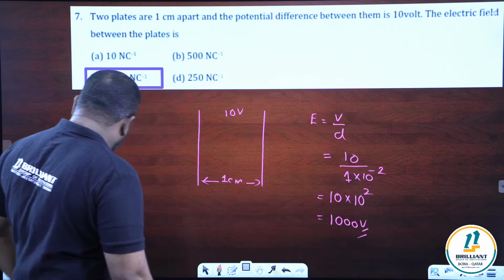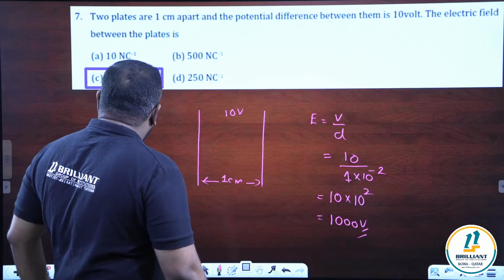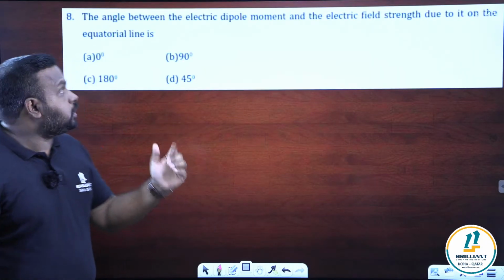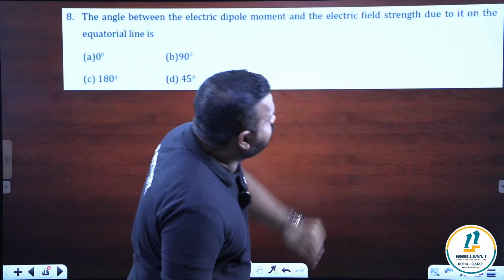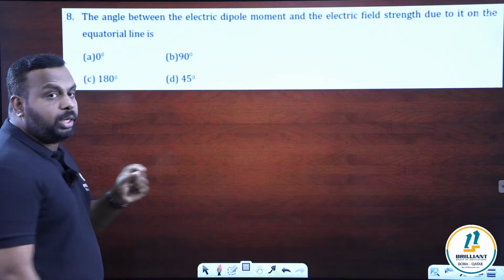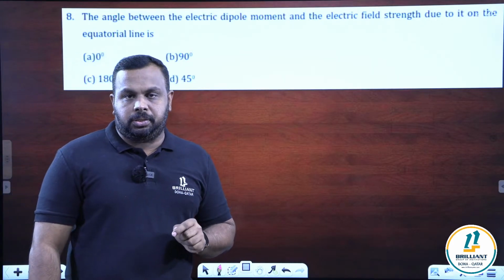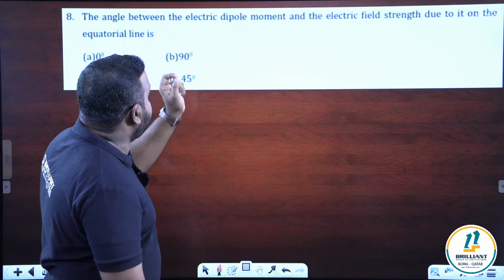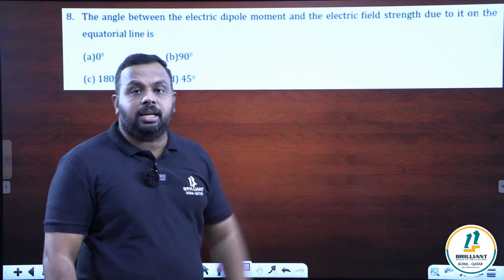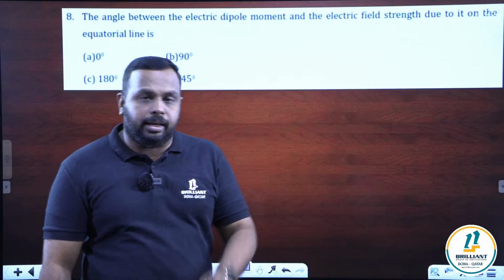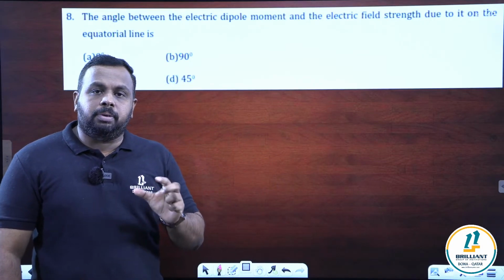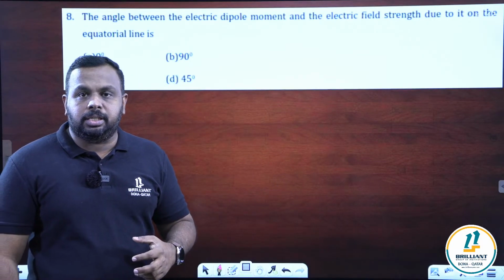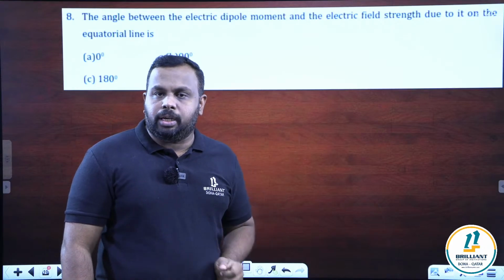Okay, next question. Look at this. The angle between the electric dipole moment and the electric field strength due to it on the equatorial line is... In the first chapter, electric charges and fields, you know that one of the probable 5-mark questions is electric field intensity due to a dipole.